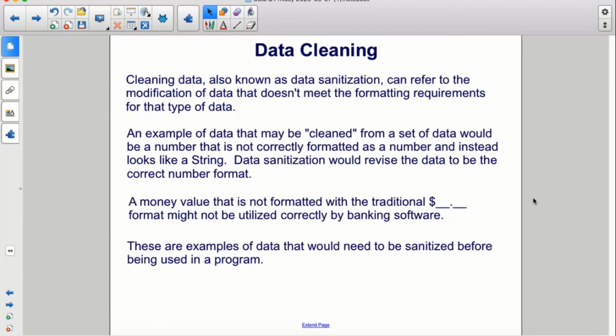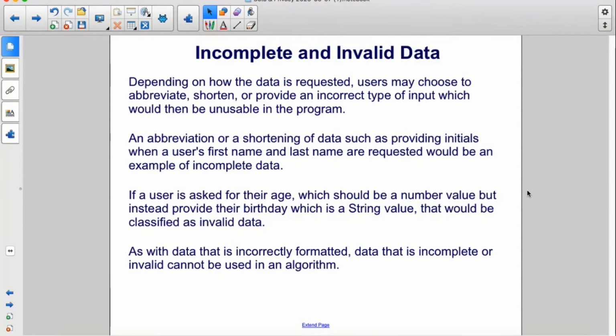An example of data that may be cleaned from a set of data would be a number that is not correctly formatted as a number and instead looks like a string. Data sanitization would revise the data to be the correct number format. A money value that is not formatted with the traditional $ and decimal format might not be utilized correctly by banking software. These are examples of data that would need to be sanitized before being used in a program.